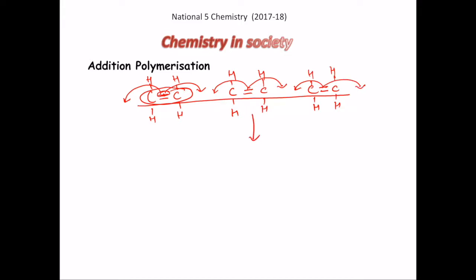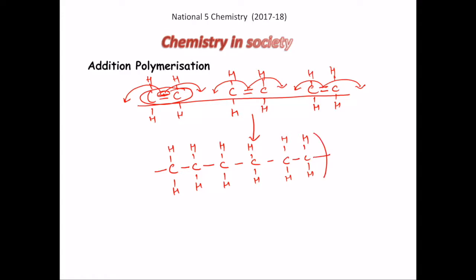Now this would lead to a single bonded carbon chain, which is free to combine on either side with n number of ethene monomers. So you can see here that we had 3 ethene molecules. So the long chain would have 6 carbons in its backbone.